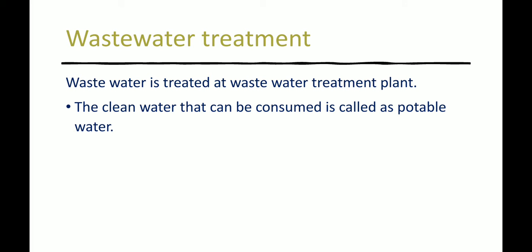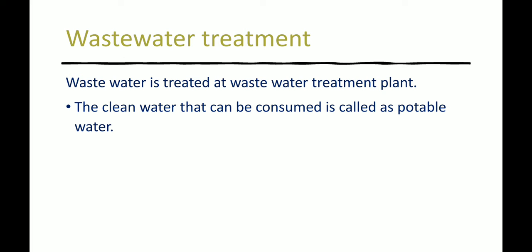Next is wastewater treatment. So how do we treat this wastewater? Wastewater is treated at a wastewater treatment plant. So clean water is a basic need of all human beings, plants and animals, right? Unfortunately, in several houses, clean water is not at all available. So more than 1 billion people do not get even clean drinking water. They consume the dirty water, which results in a lot of water-borne diseases like jaundice, cholera and typhoid, and sometimes they are also fatal.